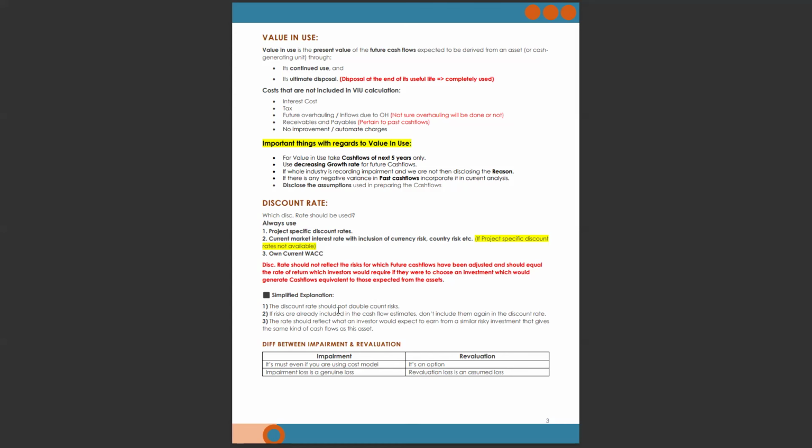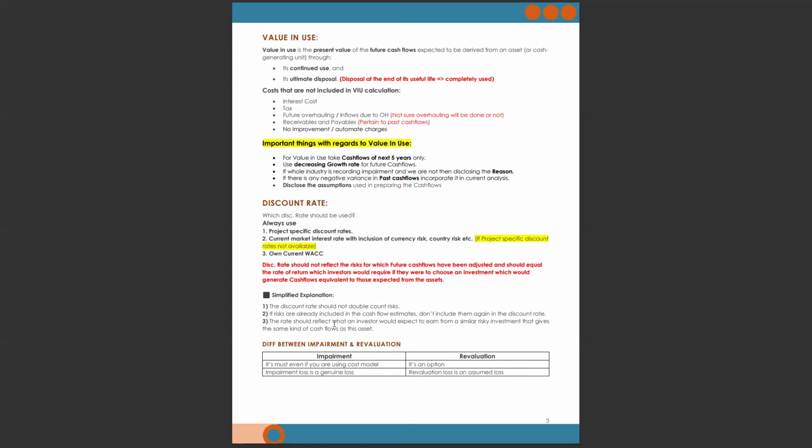The discount rate should not double count risk. If risks are already included in cash flow estimates, don't include them again in the discount rate. You have studied WACC, beta, all these things, Rf, Rm.